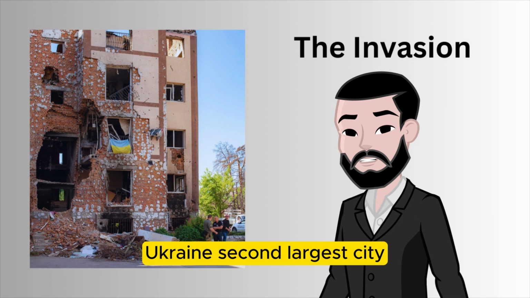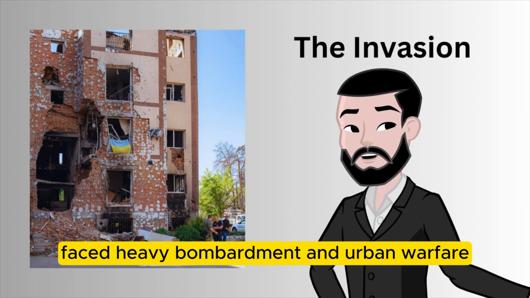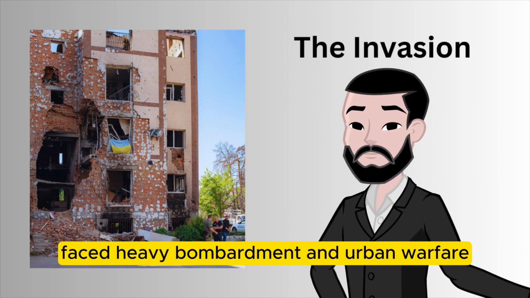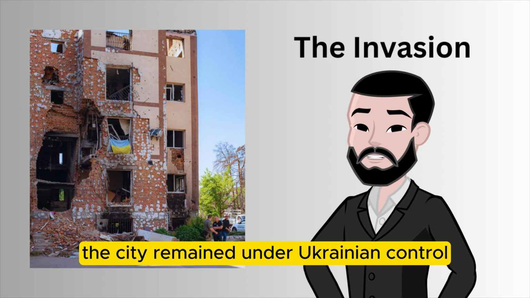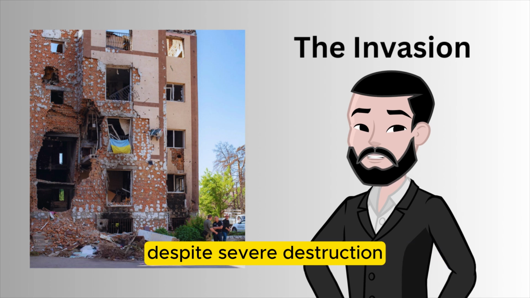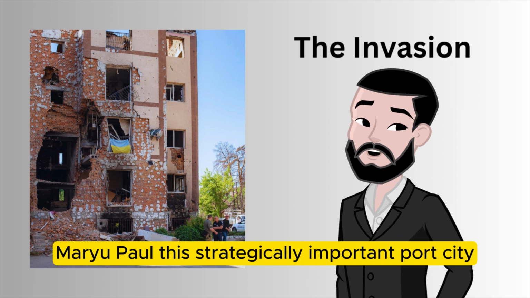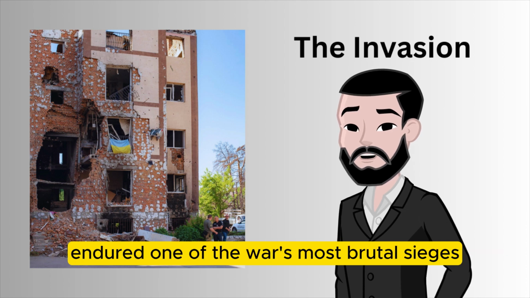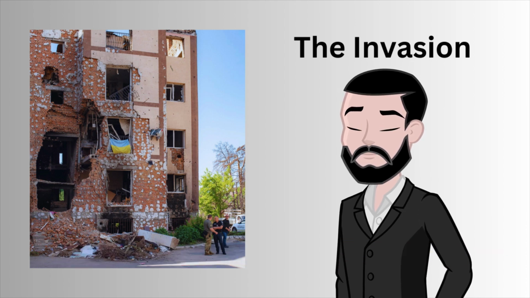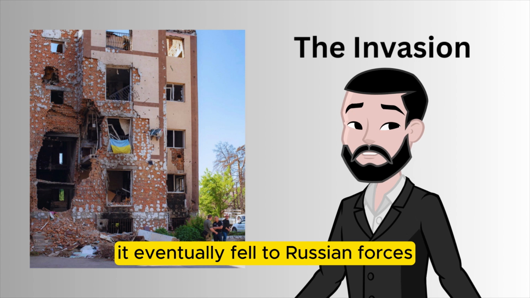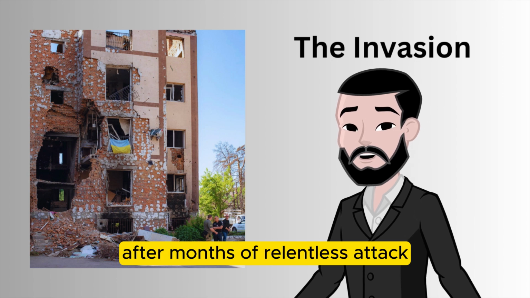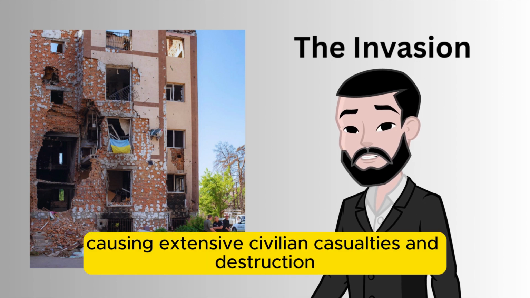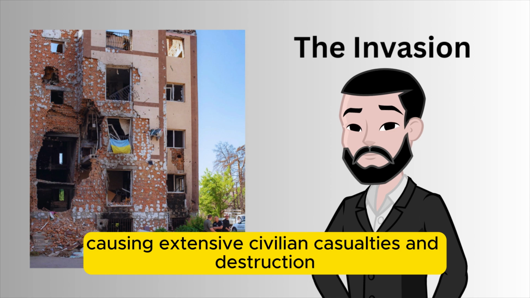Kharkiv. Ukraine's second-largest city faced heavy bombardment and urban warfare. The city remained under Ukrainian control despite severe destruction. Mariupol. This strategically important port city endured one of the war's most brutal sieges. It eventually fell to Russian forces after months of relentless attacks, causing extensive civilian casualties and destruction.